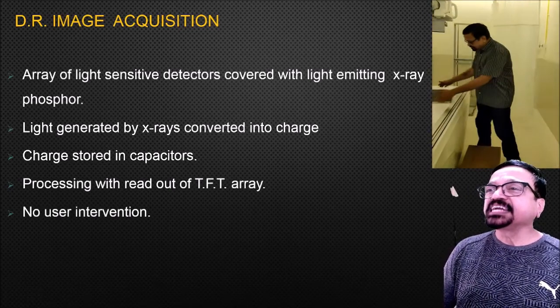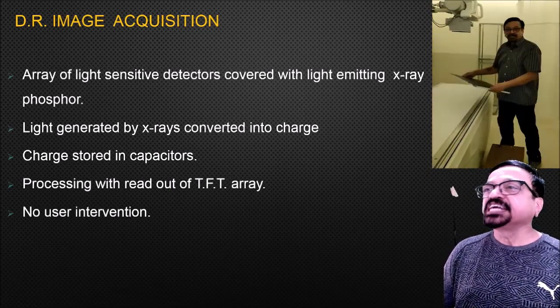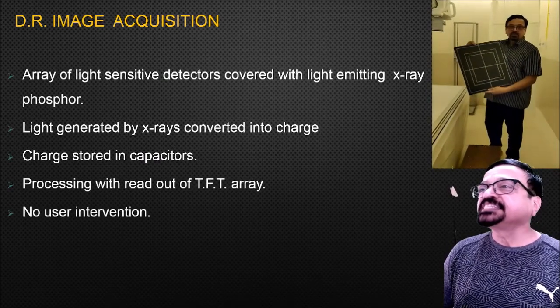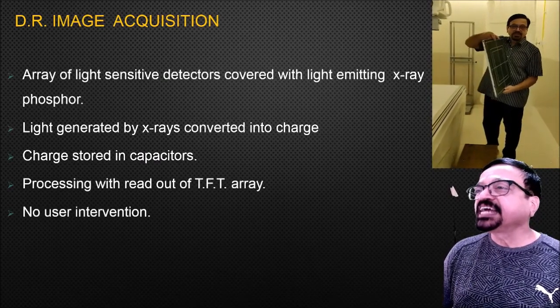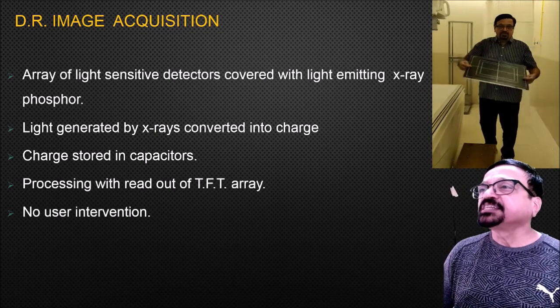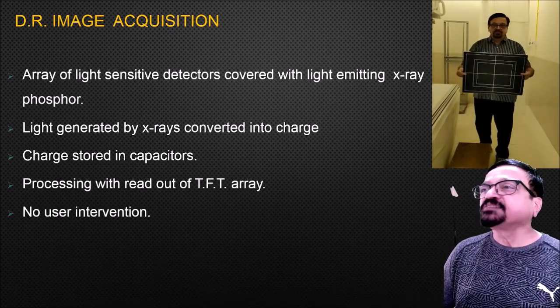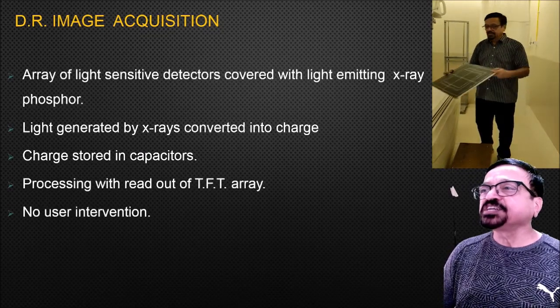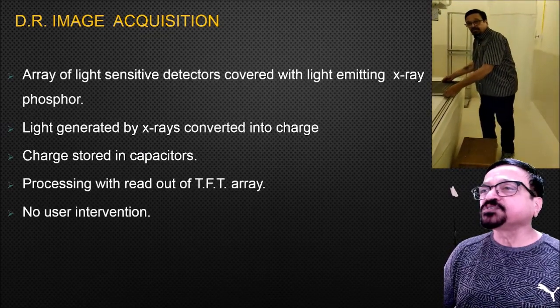Now the DR cassette doesn't have any wire connections. It's a wire-free connection. This is the front portion of the DR cassette. This is the side and this is the back portion. Now side-wise there are two sides. On one side there are electric connections which give you the signals which are facing towards the radiologist.